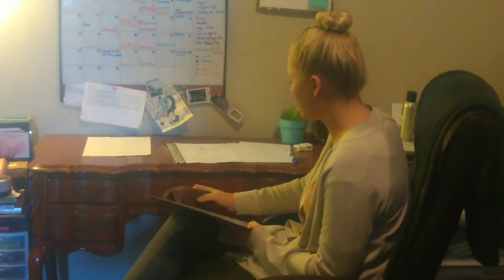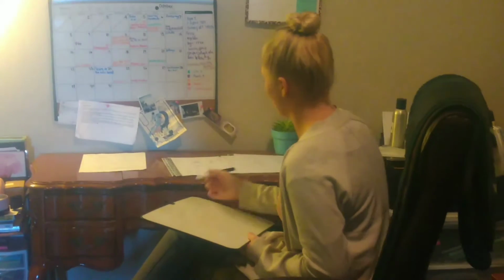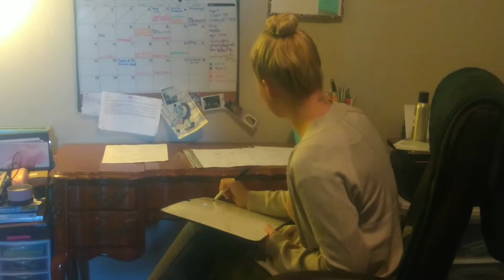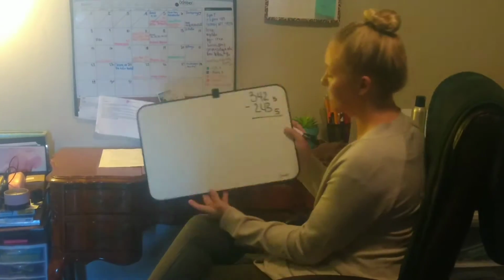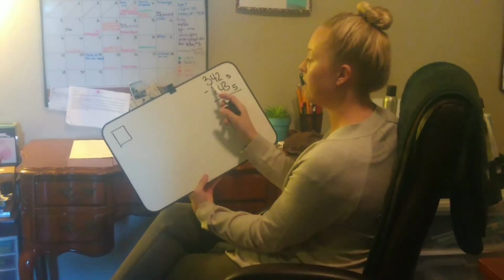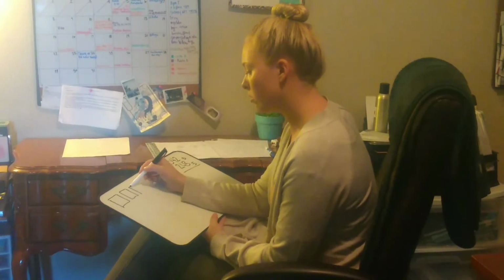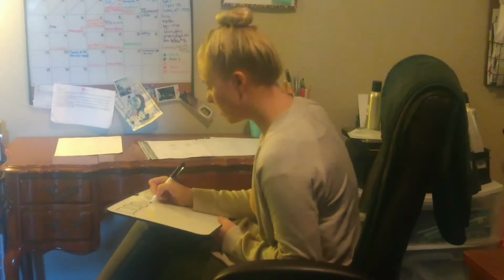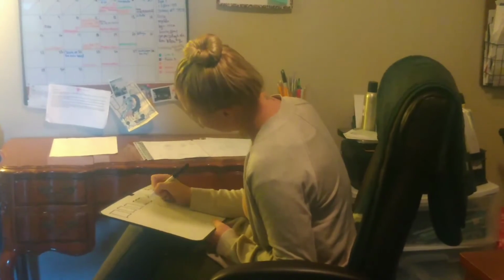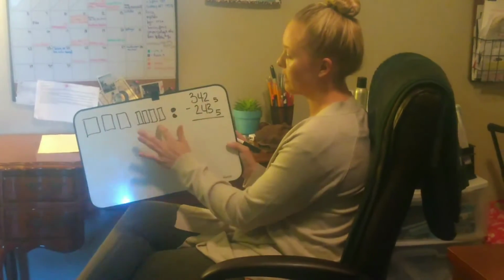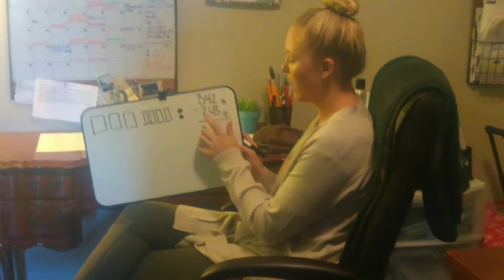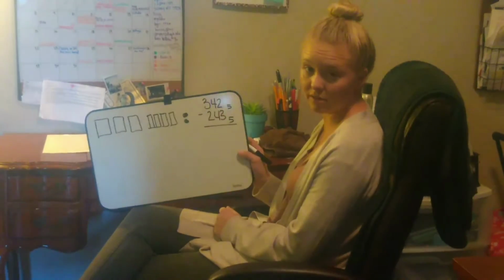Now we're going to move to base blocks for subtraction, which again we write out our base blocks since we don't have them. So we have 342 minus 243, both in base 5. So we're going to start off by drawing this one. So we have 3 flats, 1, 2, 3, 4 units, 1, 2, 3, 4 rods and 3 units. Now we're going to subtract 2 flats, 4 rods, and 3 units.